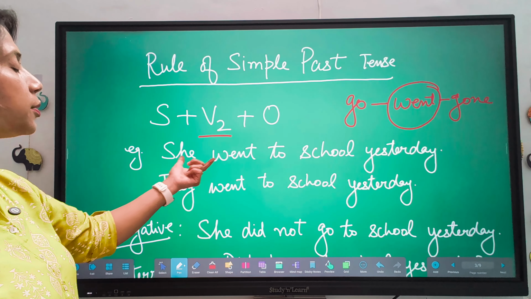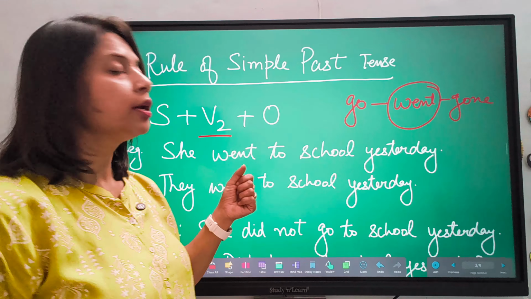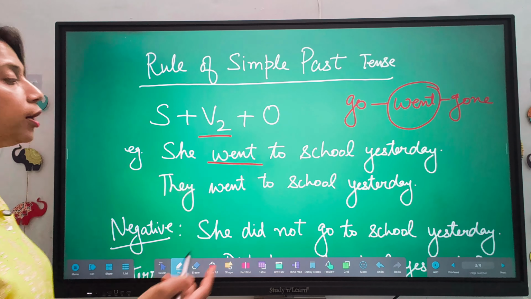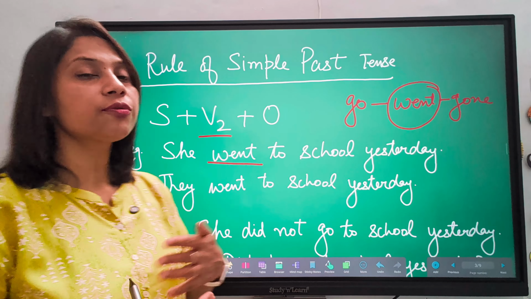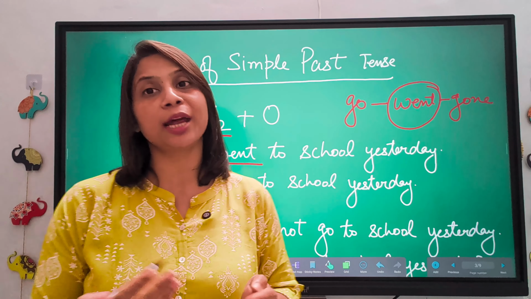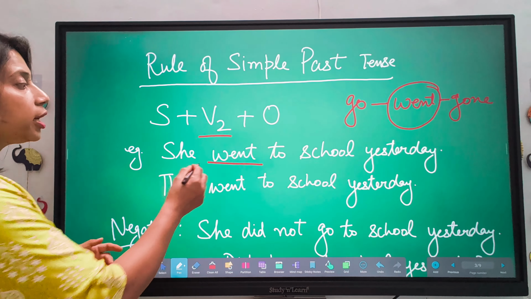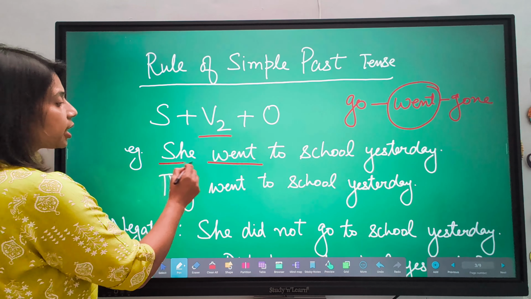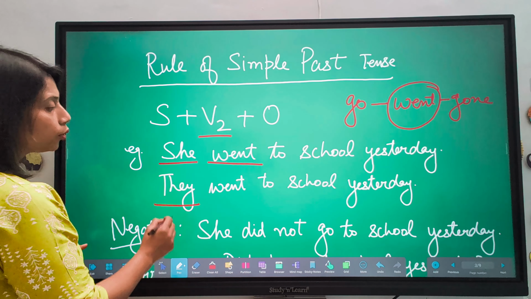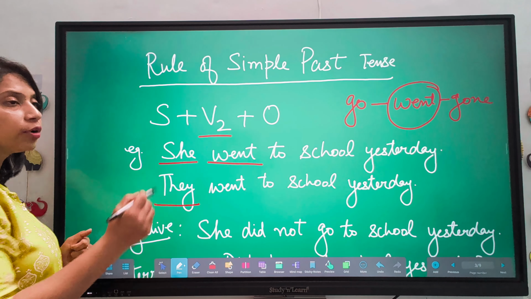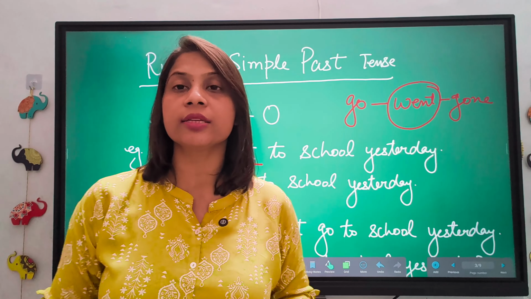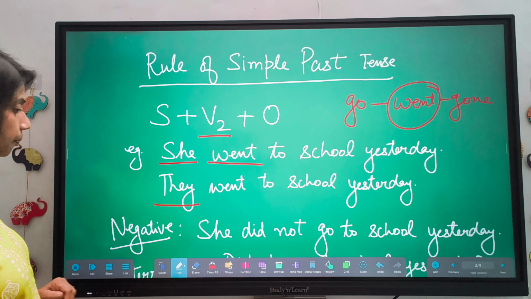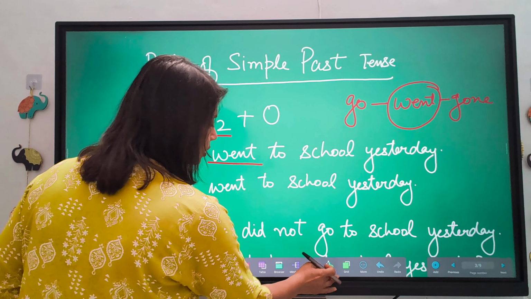So this is an example. She went to school yesterday. She went. So we are using went here as a second form of verb. They went to. Now in simple present tense we have done the difference of singular subject and plural subject, so you have to change this verb accordingly. But in simple past tense, whether the subject is singular or plural, you will use the second form of verb only. You don't have to add any s or es. There should be no other change in that. It will remain the same. So I hope this is clear till now.